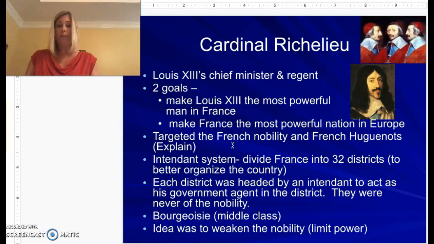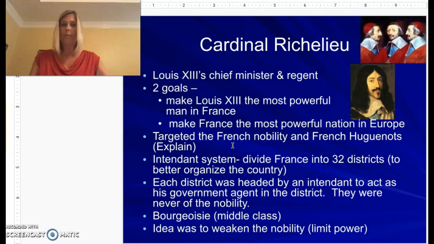Okay, so first let's start with the Huguenots and make sure you write this down. A Huguenot was a Calvinist, which basically means it's a branch of Protestantism. And remember, France was very Catholic at this time. So according to Richelieu, if you're Protestant, you are considered a threat because he wants to make sure France remains as much Catholic as possible. So again, a Huguenot is basically a Calvinist.